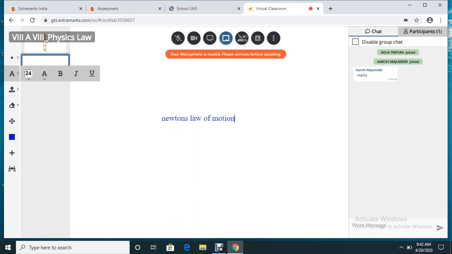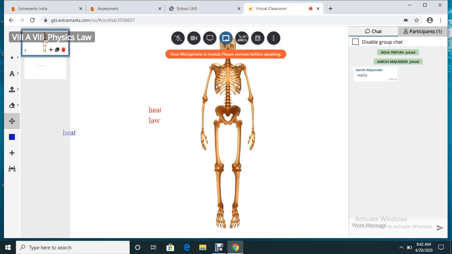Fine. Now if you want to go back to the previous page, you can click on the previous page, and the first page will be here. This way you are also getting a kind of PPT while using the board. At any point of time you can go to any page and click back, and the students will be able to see that particular page.